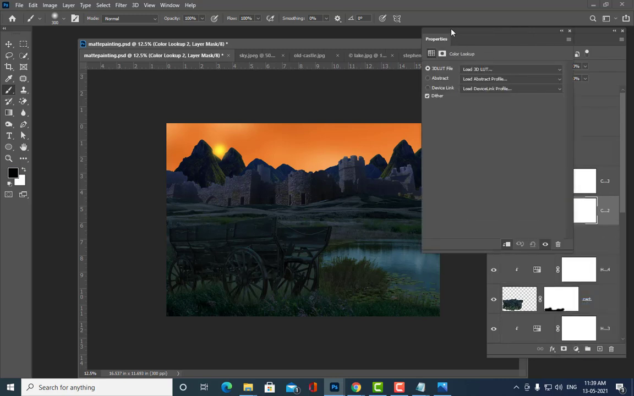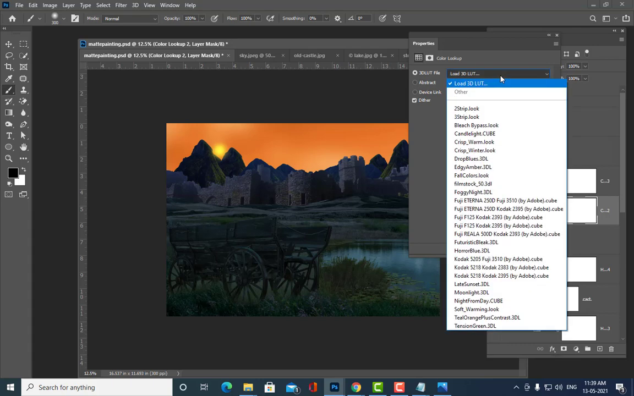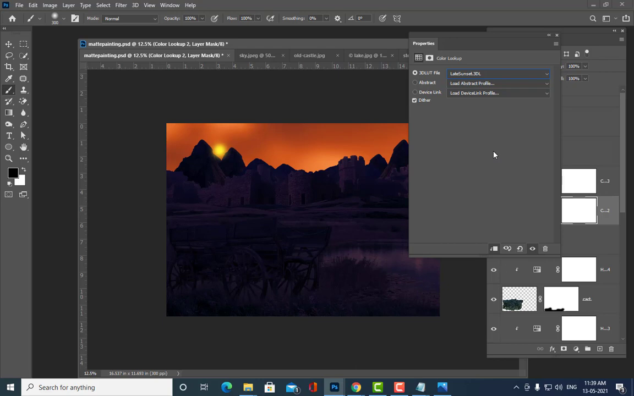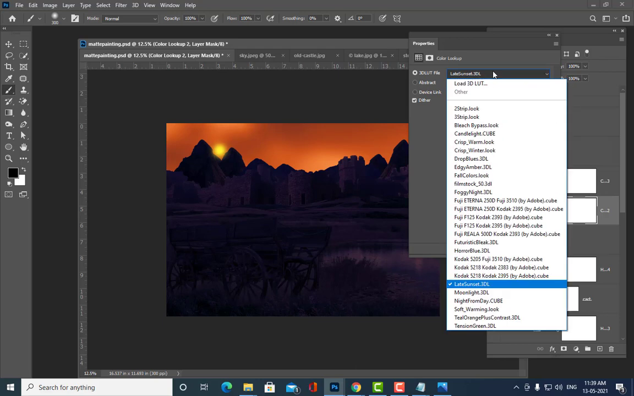Okay. So I have opened this color lookup. See, we have so many things here. Late sunset. Okay, it's not so interesting. Morning things are not there actually. Soft morning.